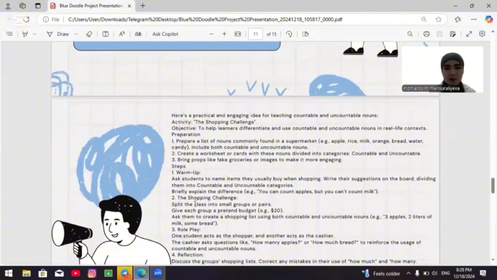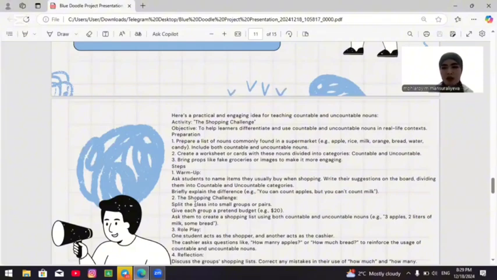Here's a practical and engaging idea for teaching countable and uncountable nouns. Activity: the shopping challenge. Objective: to help learners differentiate and use countable and uncountable nouns in real life contexts. Preparation. First, prepare a list of nouns commonly found in a supermarket.